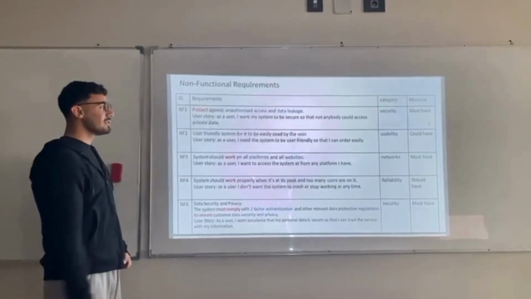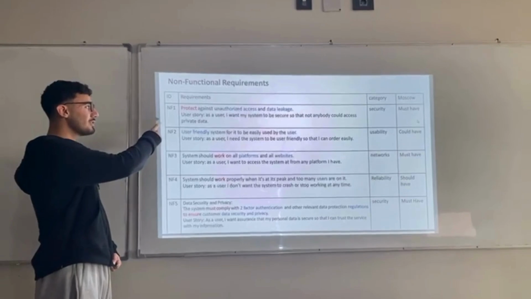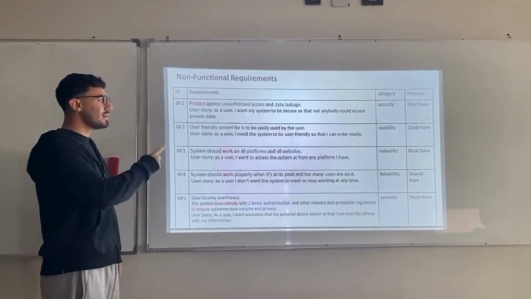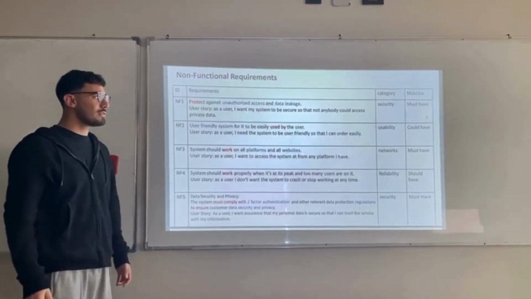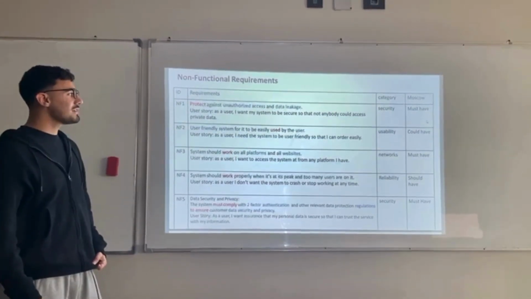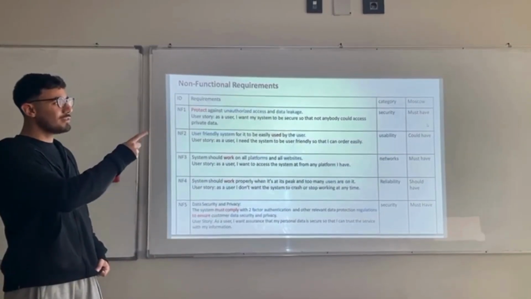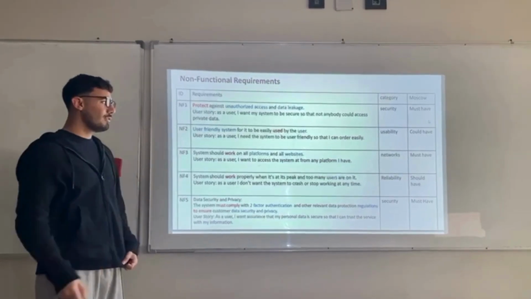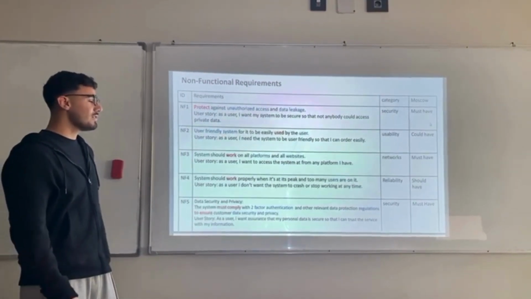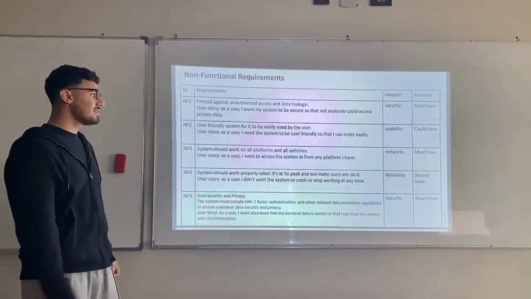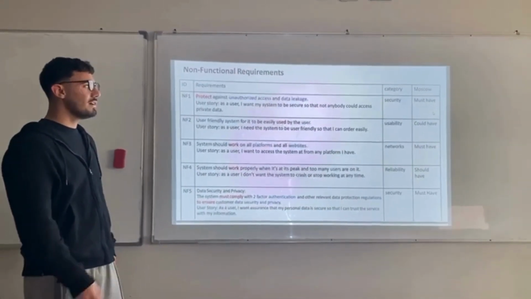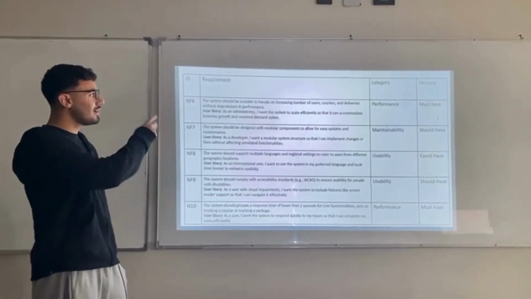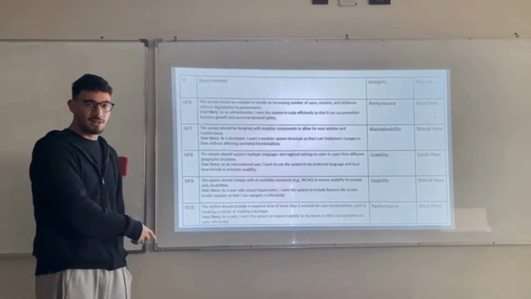These are the non-functional requirements. Non-functional requirement 1: protect against unauthorized access and data leakage. User story: as a user, I want my system to be secure so that no one could access my private data. Category: security, MoSCoW: must have. Non-functional requirement 2: user-friendly system, for it to be easily used by the user. User story: as a user, I need the system to be user-friendly so that I can order easily. Category: usability, MoSCoW: could have. These are two non-functional requirements, and we have 10.